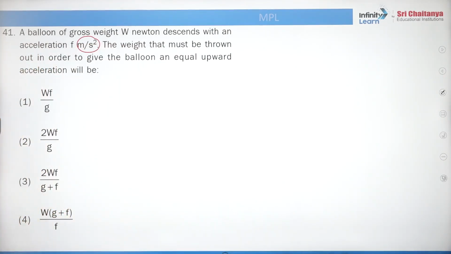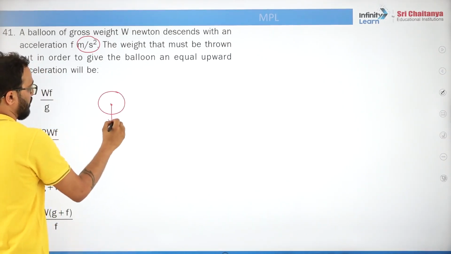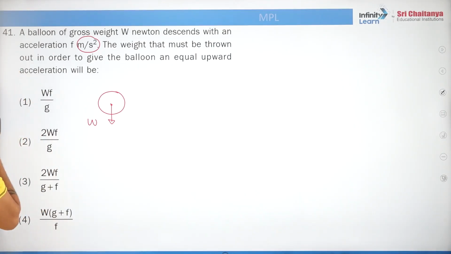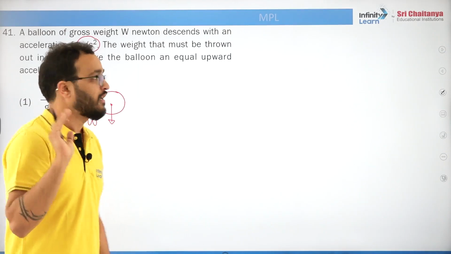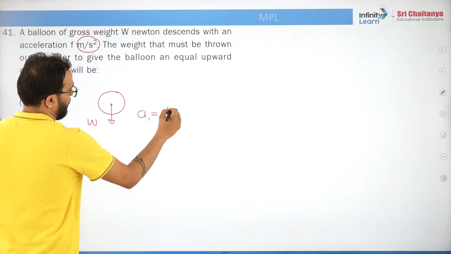So students, let's see what is given here. The balloon of gross weight W. Okay, so weight of the balloon is W. So where should the balloon go initially? If the weight of the balloon is W, the balloon should go down. But it should go down with an acceleration g, and it is going down with an acceleration, let's say a1 is f. It is going down with f.